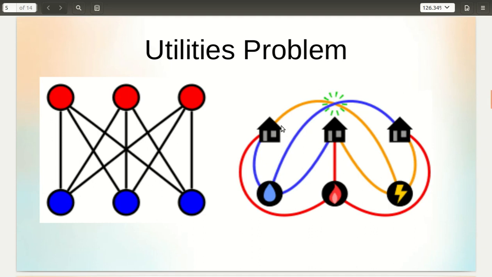There's a graph theoretic representation of the situation. The red nodes represent the houses and the blue nodes represent the utilities. When there are three houses and three resources, it's not possible to design the conduits without crossover. So I request everyone to try out the same situation with two houses and the three utilities remaining, and see whether it's possible to draw the conduits without crossing over.